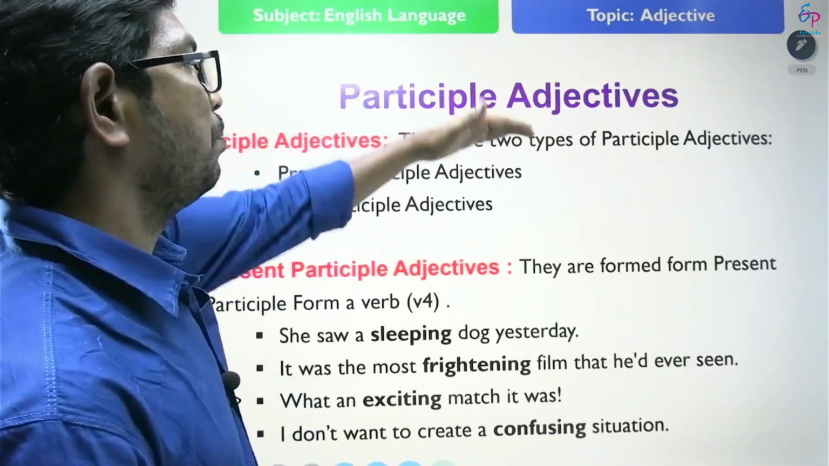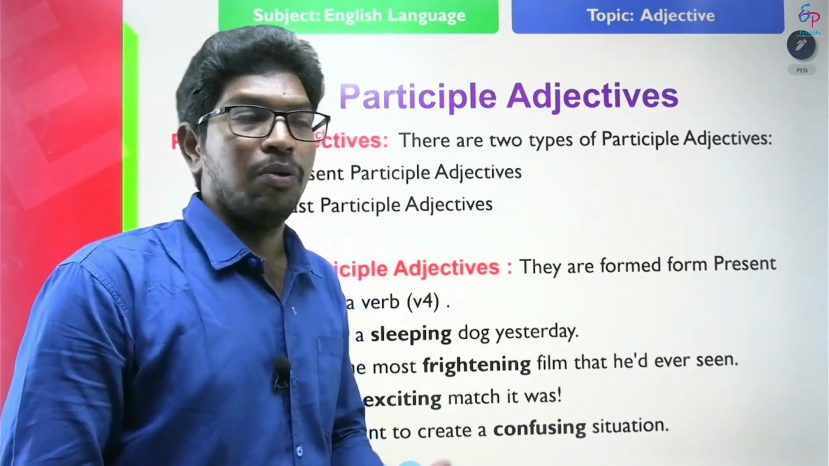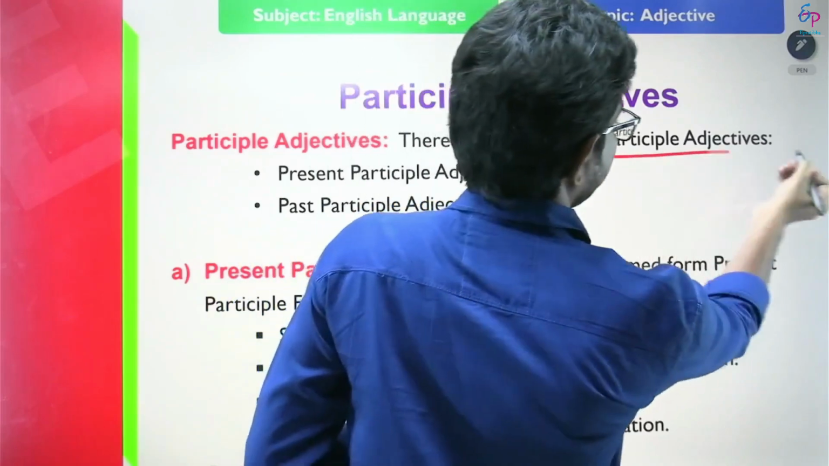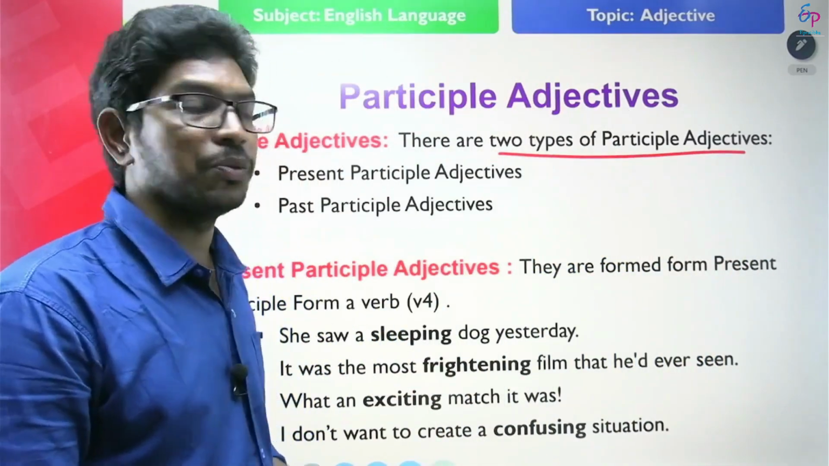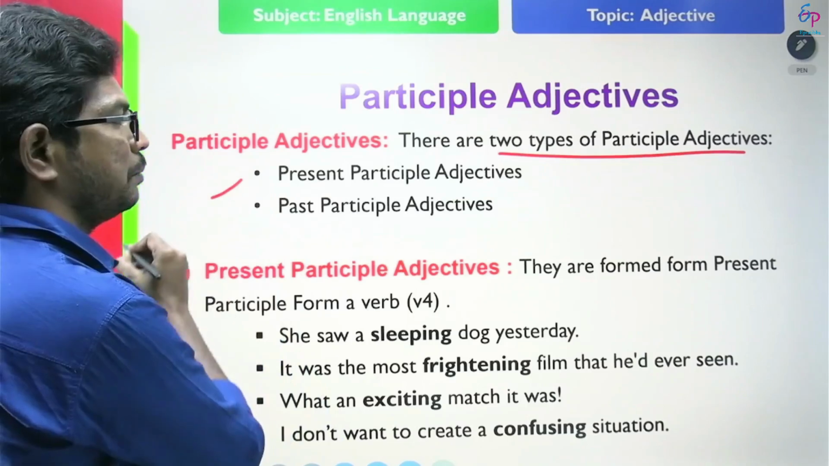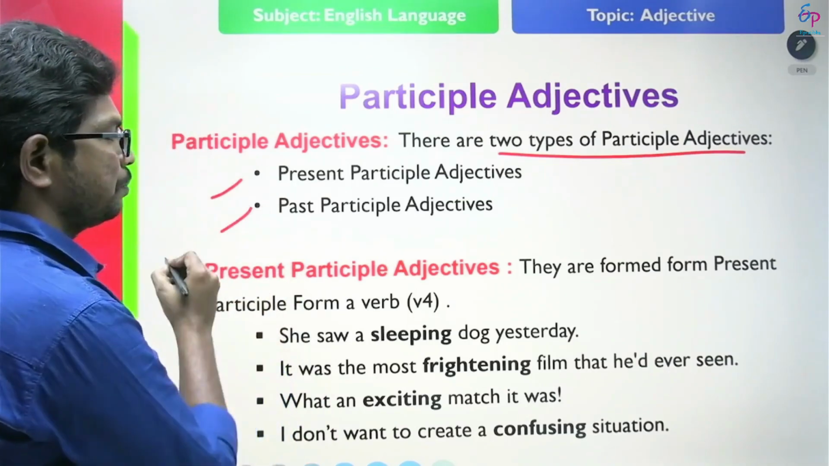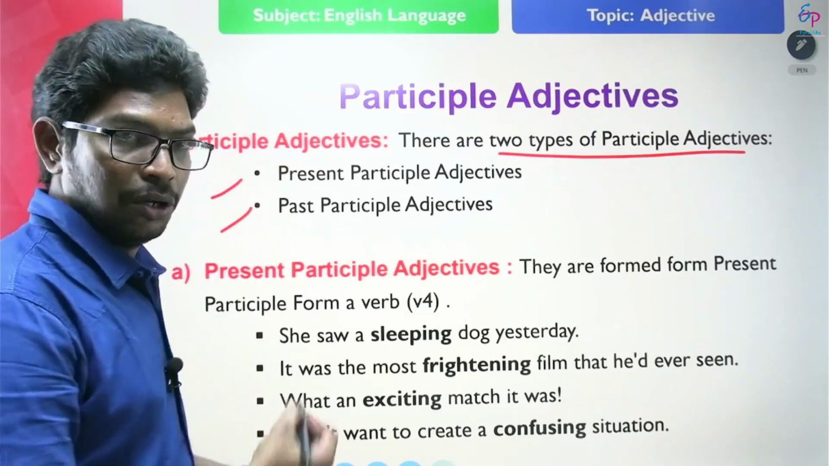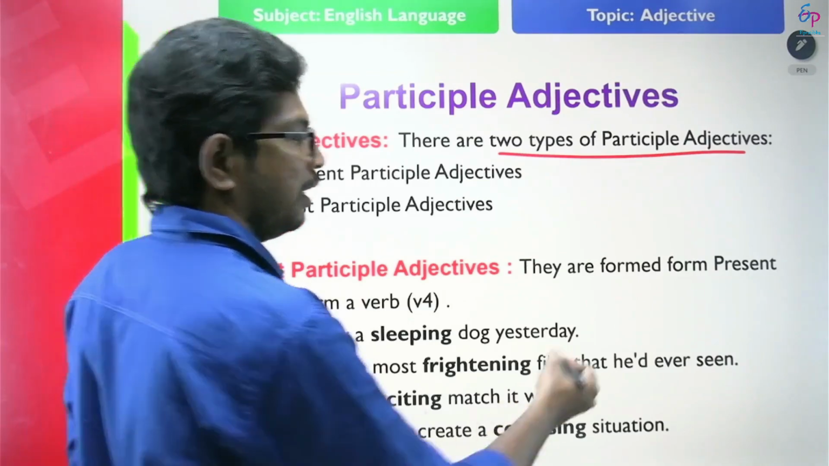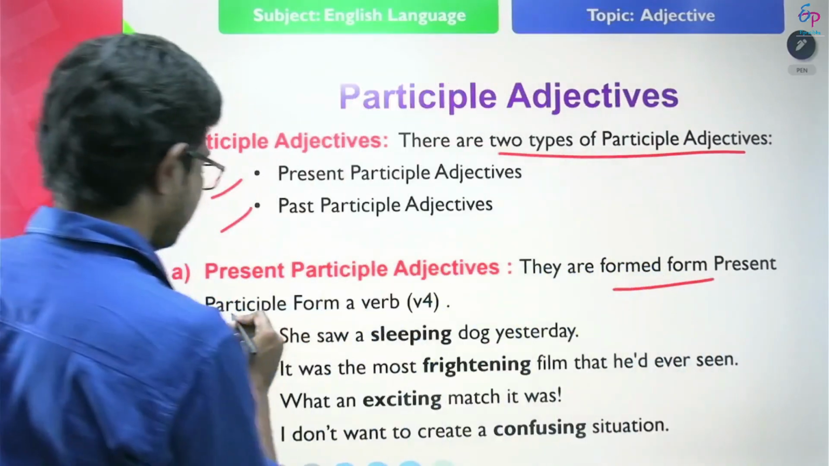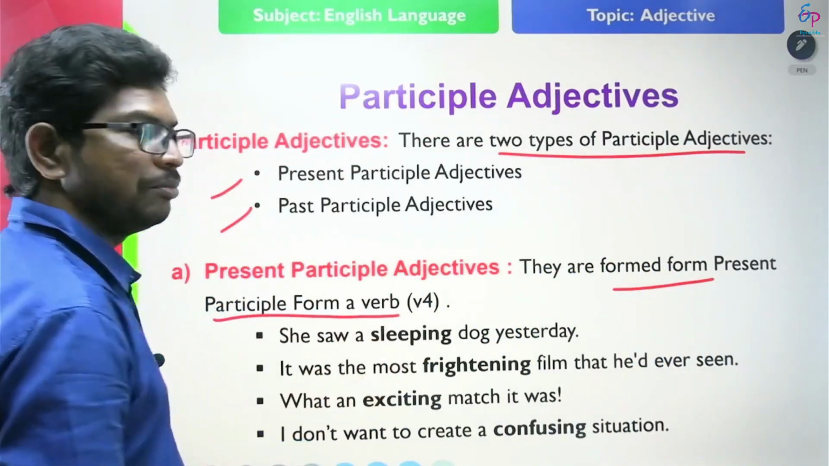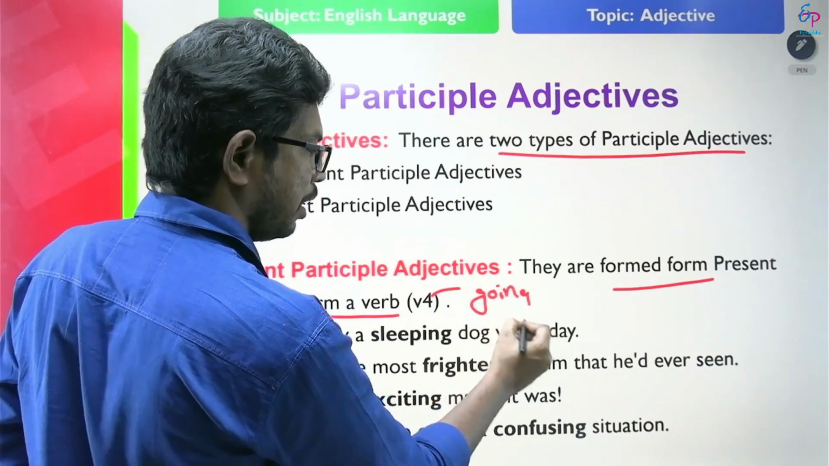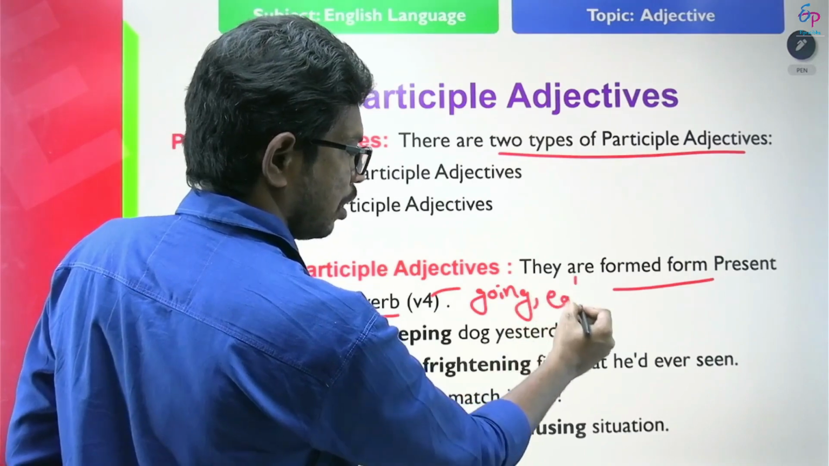Next we will discuss participle adjectives. What are participle adjectives? There are two types of participle adjectives. They are present participle adjectives and past participle adjectives. First we will discuss present participle adjectives. What are present participle adjectives? They are formed from the present participle form of a verb. That means the V4 form. That means going, coming, writing, playing, eating.